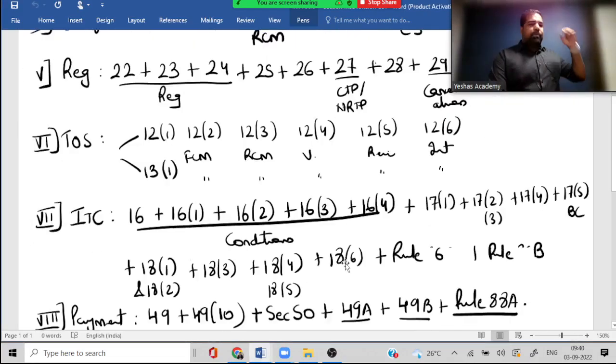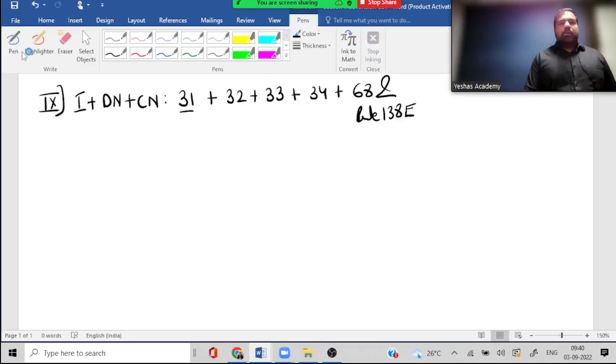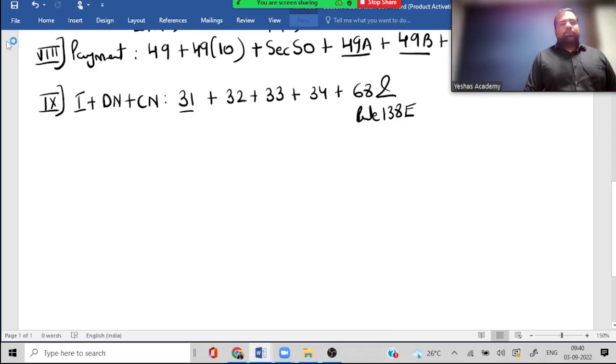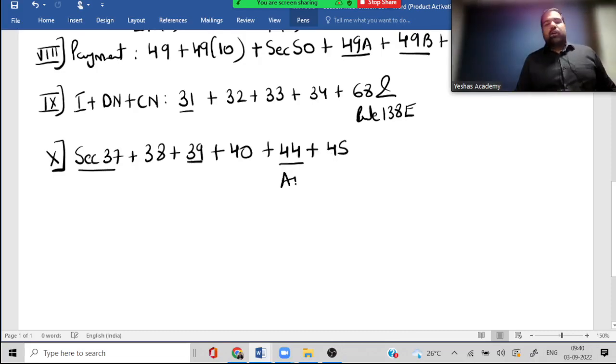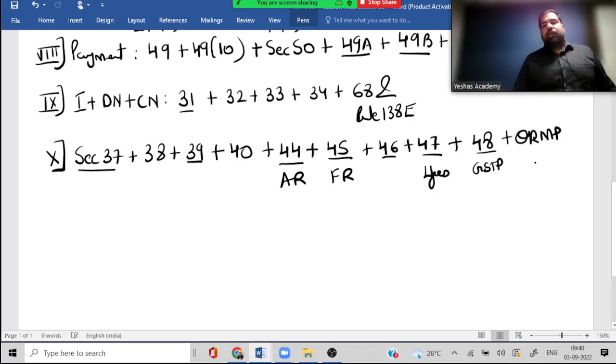We'll just recap the names of the exemptions, not the details, and then we'll end. So this is the 10th chapter. Section was what for returns, guys? 37, 38, 39, then 40. This and these are the main ones. Then straight 44, 45. 46 and 47 is what, guys? Late fees. 46 is notice and 48 is what? GSTP, and there is quarterly return, monthly payment scheme. Yes.